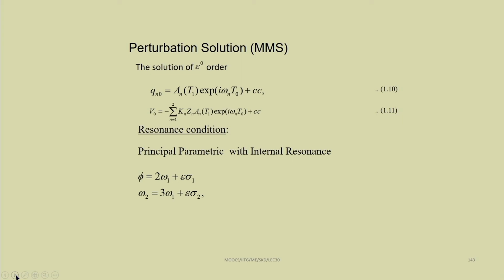Here we can consider the internal resonance condition and external resonance condition, particularly if you are interested in the principal parametric resonance condition.